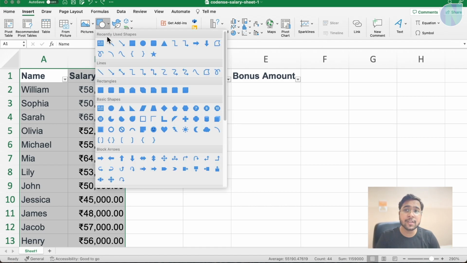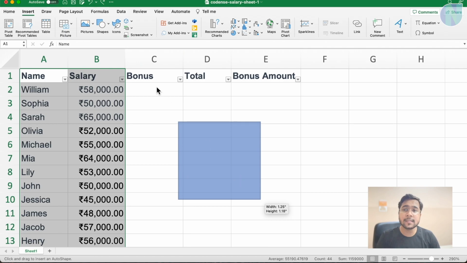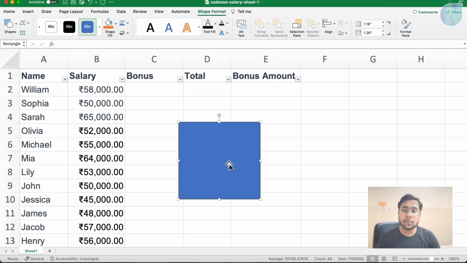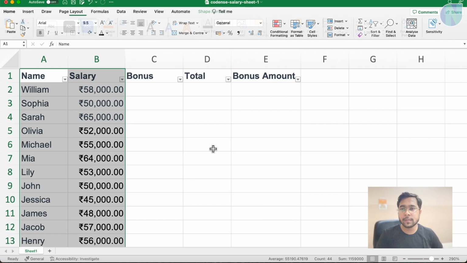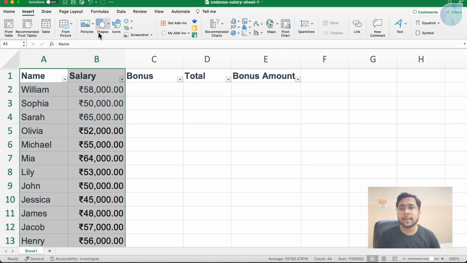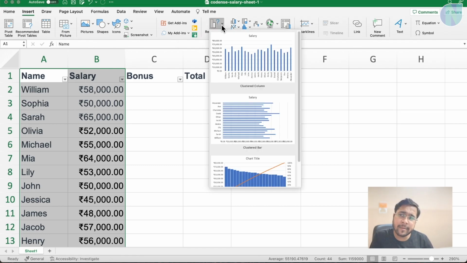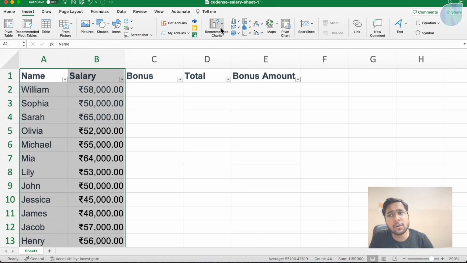You can insert a shape in the Excel sheet like this. Now the shape formatting options open up. Let me remove this shape again. And in Insert, you have icons. You can insert icons. You can insert 3D shapes and models. You can insert some screenshot, add-ons, recommended charts.